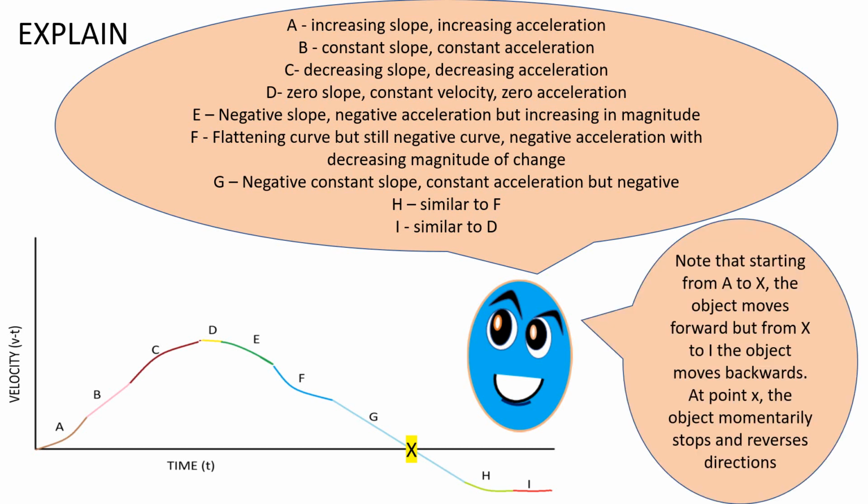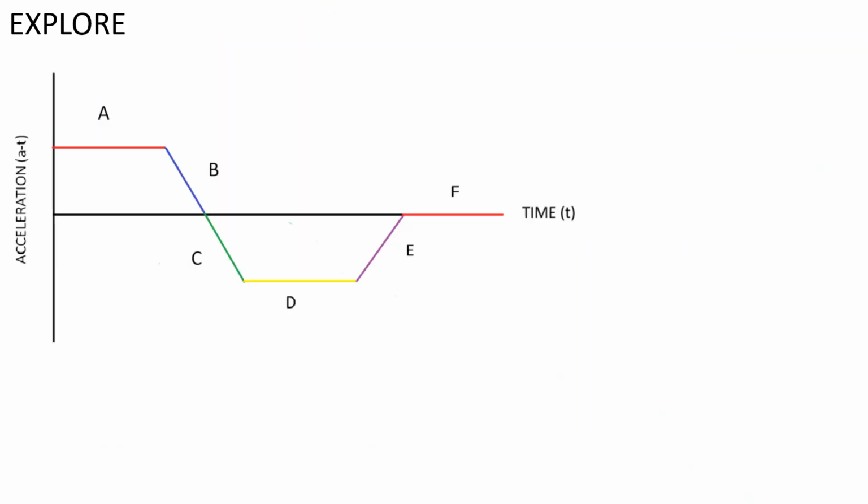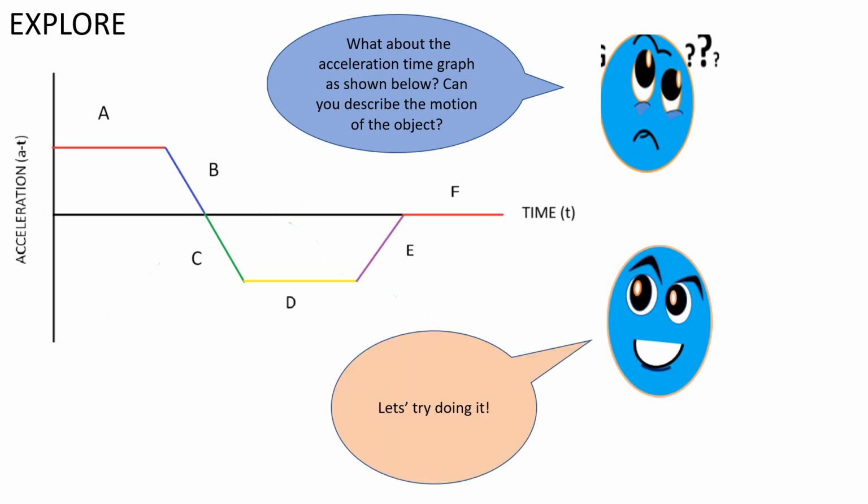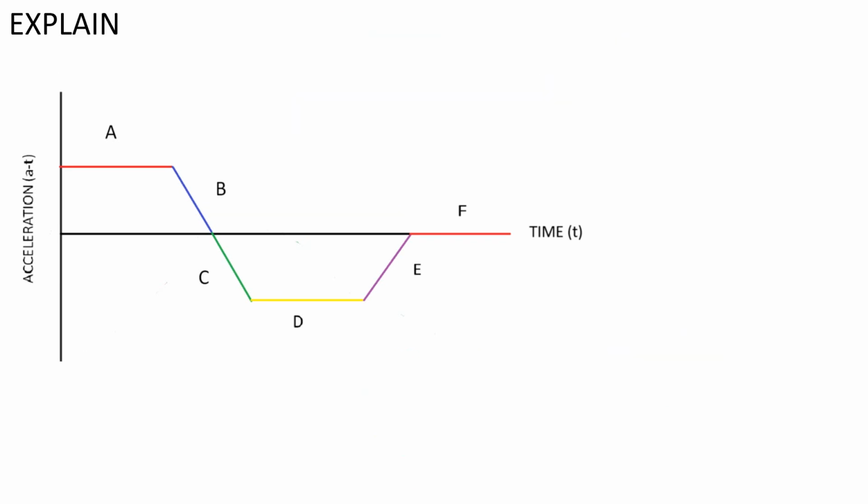Note that starting from A to X, the object moves forward, but from X to I, the object moves backwards. So at point X, the object momentarily stops and reverses its direction. Explore. What about the acceleration-time graph as shown below? Can you describe the motion of the object? Let's try doing it. Explain.